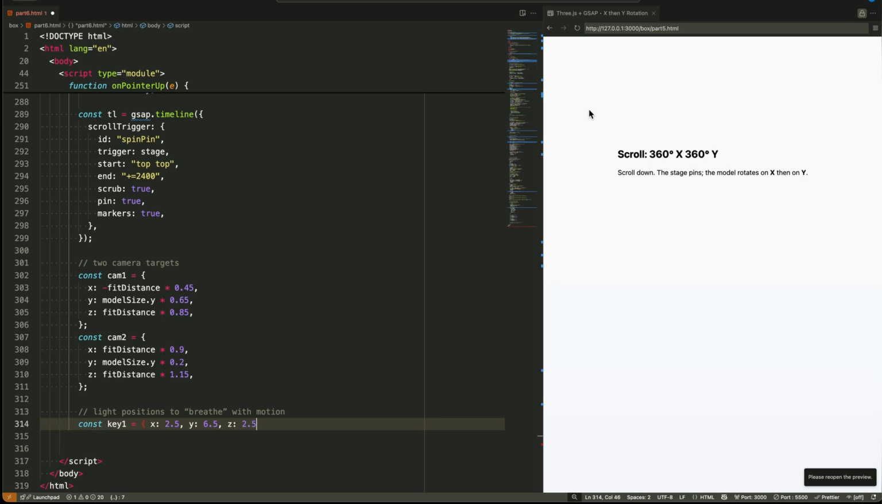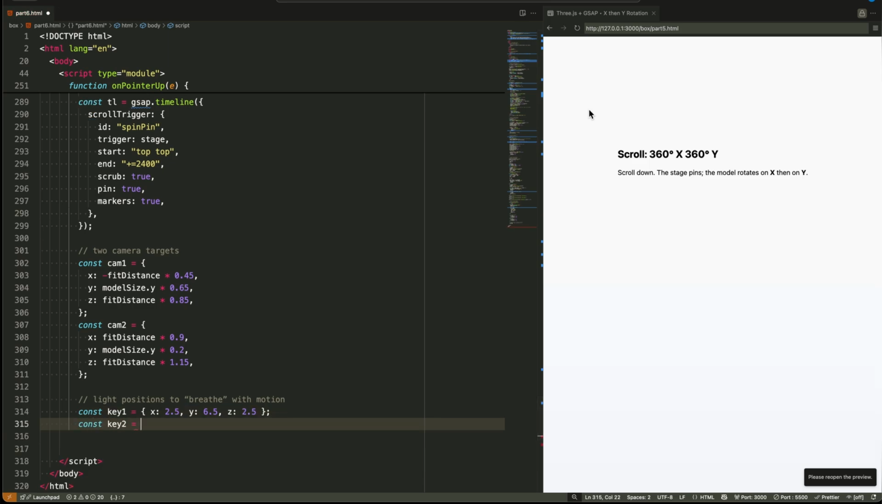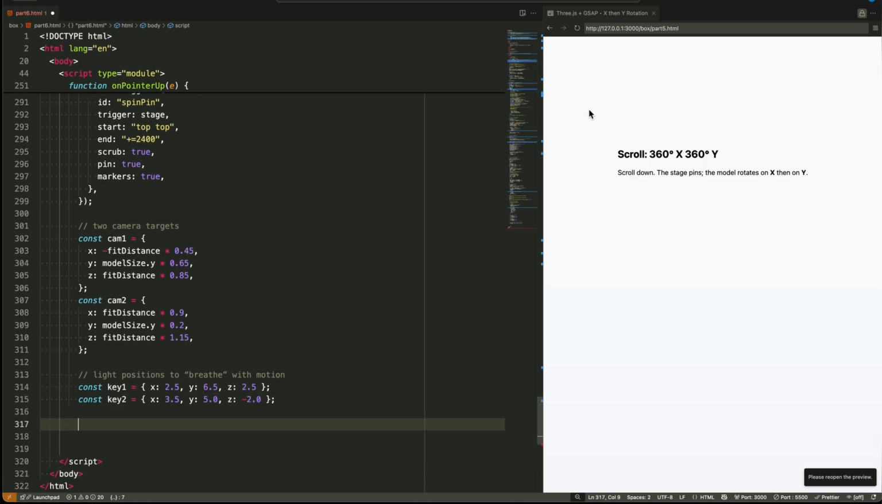We also defined two key light positions. key1 maintains our high right lighting, while key2 shifts lower and behind for dramatic backlighting. This light breathing enhances the cinematic feel.